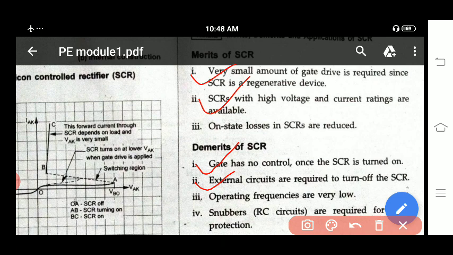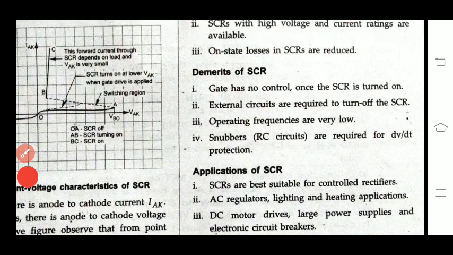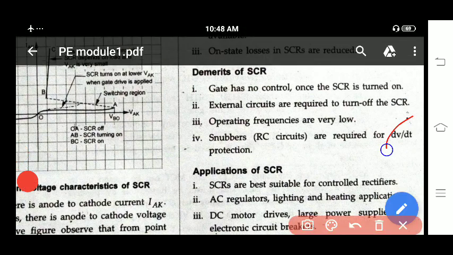Next, operating frequency is very low. And also the turn-on and turn-off switching times will be more. So because of this, operating frequency is very low. Here they have written snubber circuits are required for dV by dt protection. It means if you have sudden variation of voltage with respect to time, in that condition, if you want to protect, you require some snubber circuit.